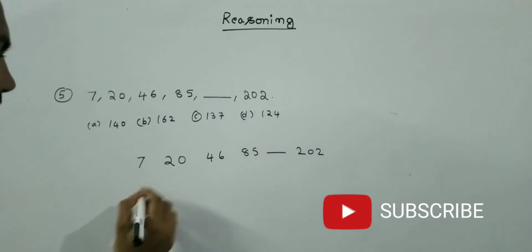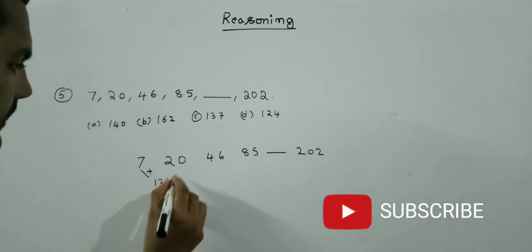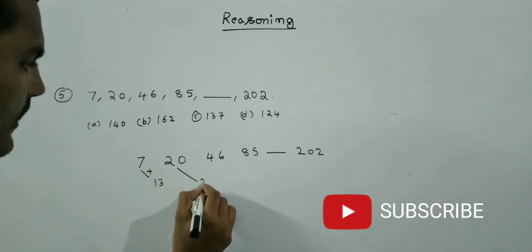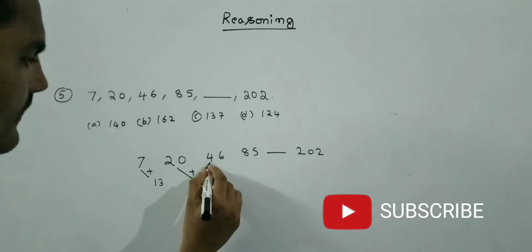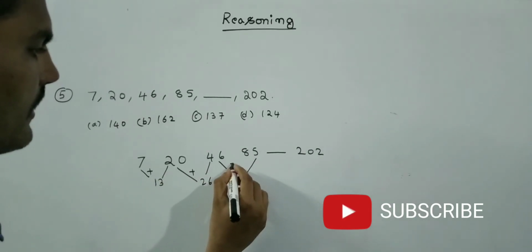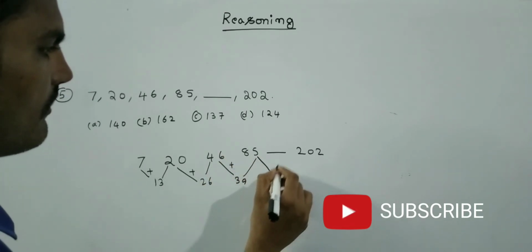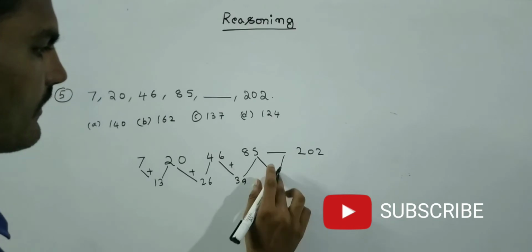First we will identify the difference. What is the difference here? 13. That means plus 13. Here what is the difference? 26. That means plus 26. Here what is the difference? 39, plus 39. Then what is the difference here?